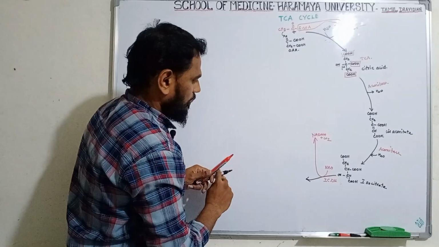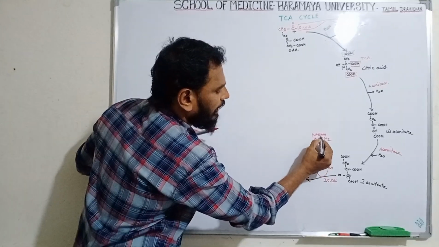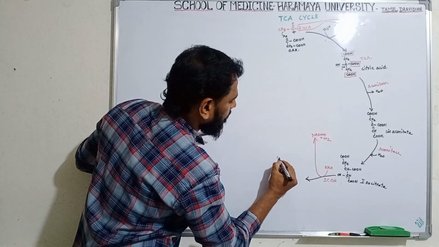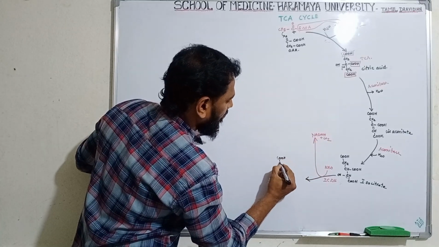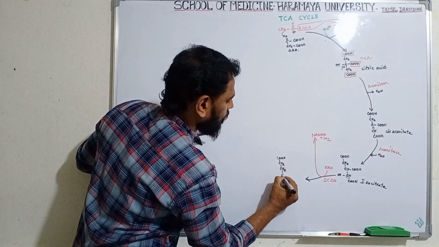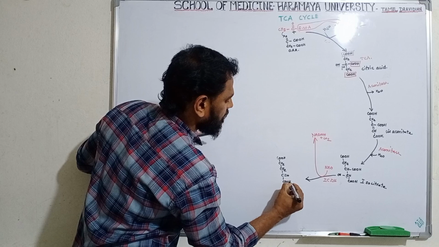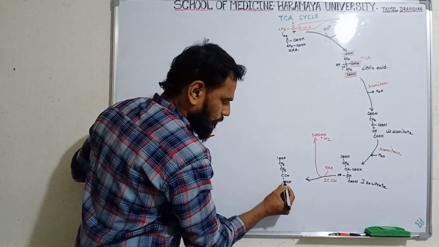Clear. Now after removal of water, NADH and carbon dioxide, it forms CH2, CO, COOH. This is the functional group.